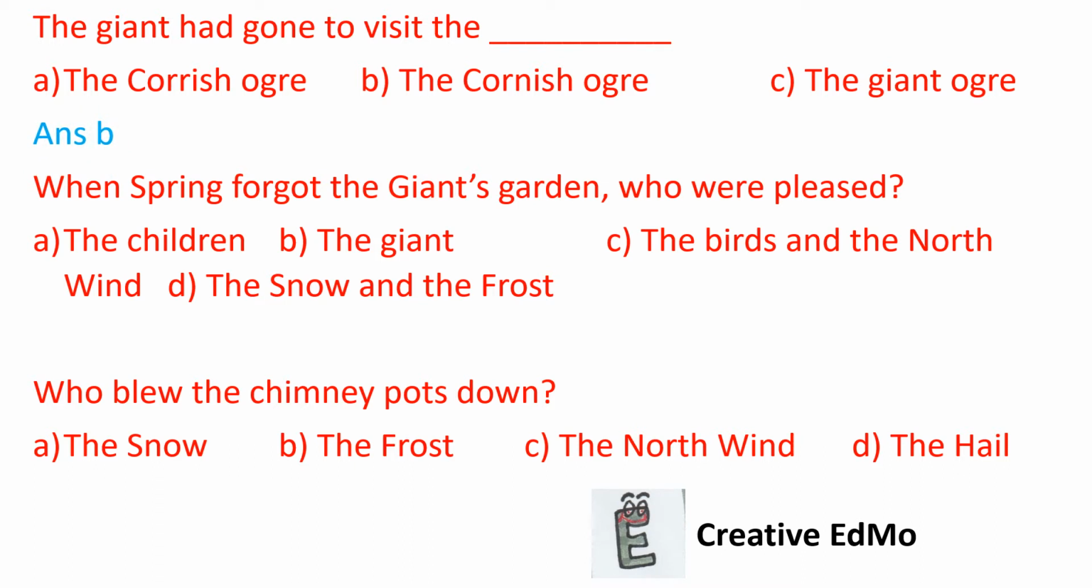When spring forgot the giant's garden, who were pleased? The children, the giant, the birds and the north wind, the snow and the frost. The answer is the snow and the frost, D part. Who blew the chimney pots down? The snow, the frost, the north wind or the hail? Correct answer is C, the north wind.